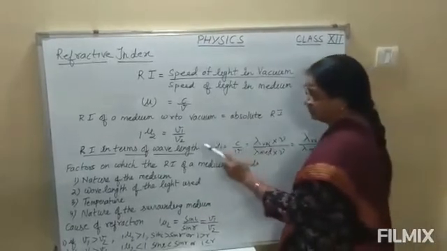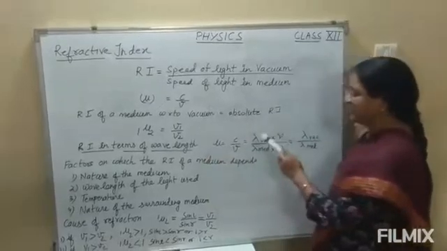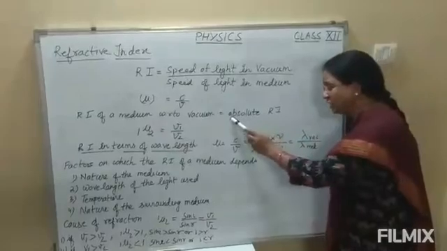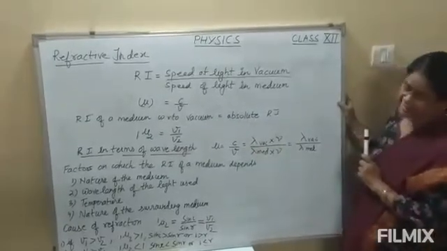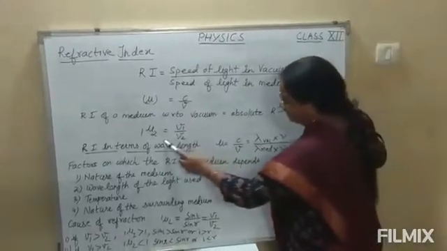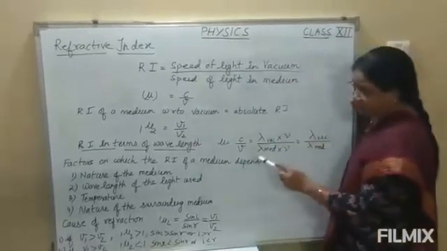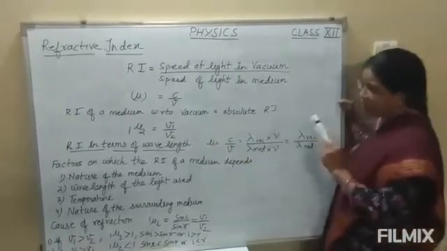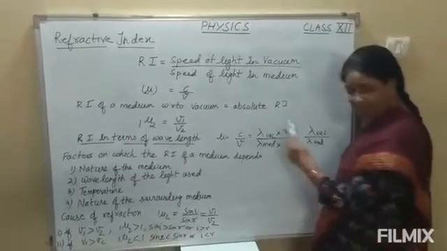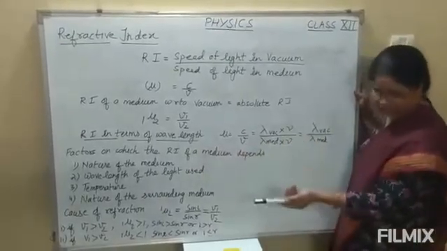And if the refractive index of a medium is considered with respect to vacuum, then this refractive index is also called the absolute refractive index. Keep it in mind always, okay? So, the refractive index of medium 2 with respect to 1 is also equal to V1 upon V2. What is V1 and what is V2? V1 is the velocity of light in one medium and V2 is the velocity of light in the other medium.